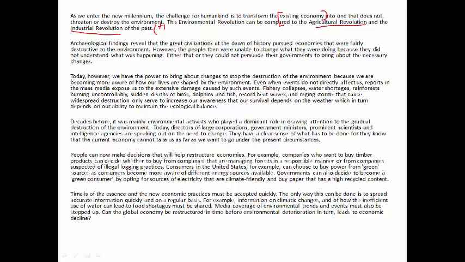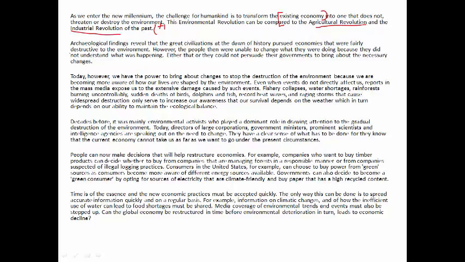It says that archaeological findings, that means things that took place in the past. So it says that these civilizations, who actually have been great, were fairly destructive to the environment. That means they did not care about the environment, and people were unable to change because there were two reasons cited in the RC.